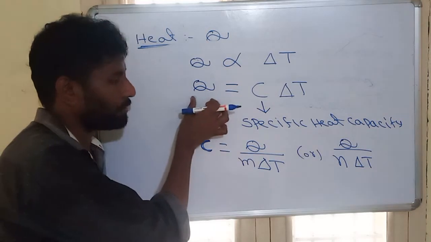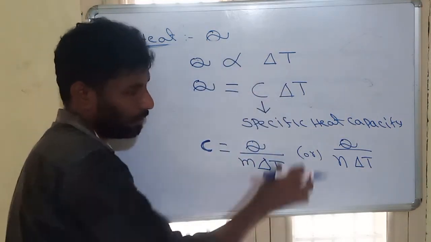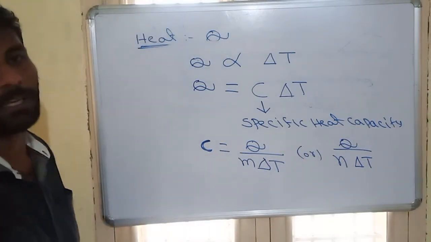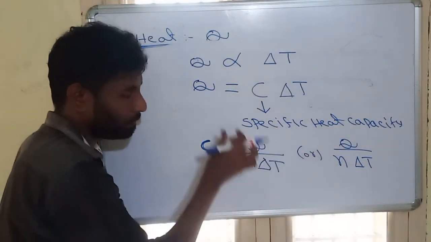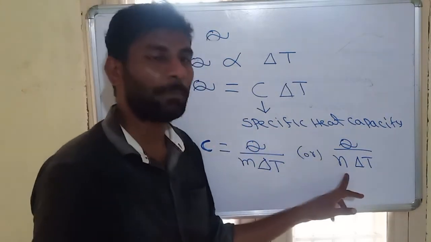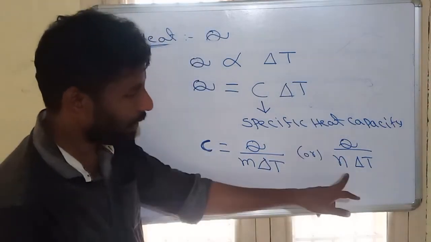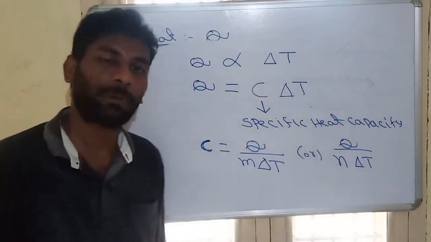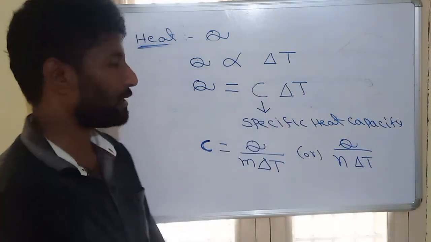From that, Q equals a constant C into delta T, the specific heat capacity. Specific heat capacity applies to the mass of the system in grams, whereas molar heat capacity applies to the number of moles. When we use N, it is molar heat capacity; when we use M, it is specific heat capacity.